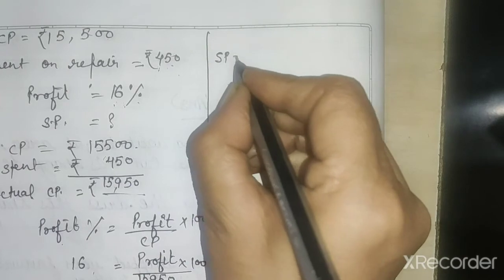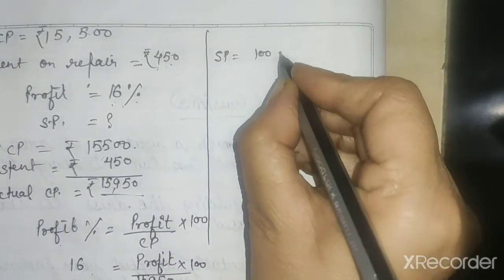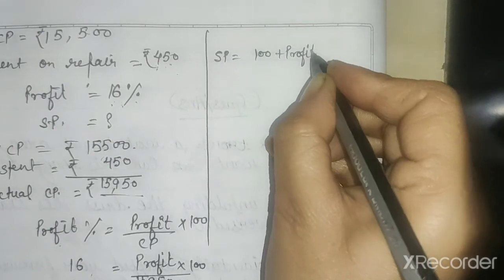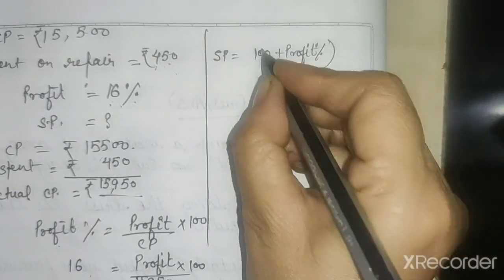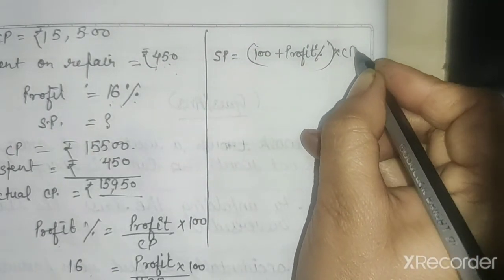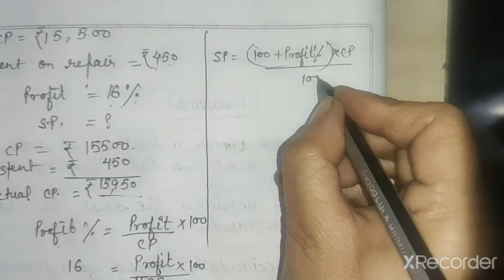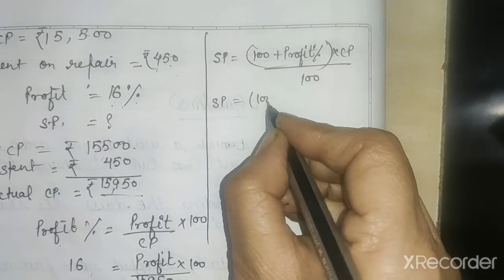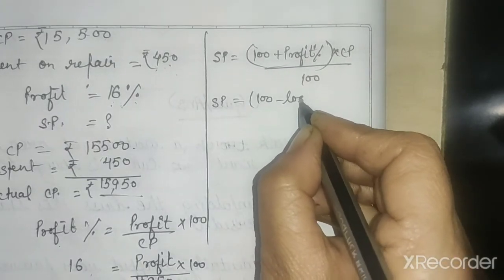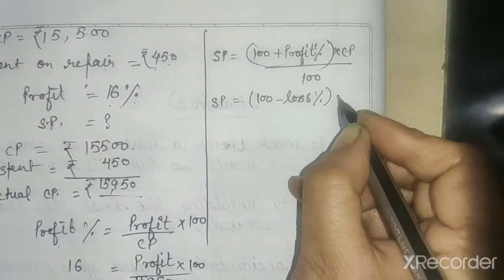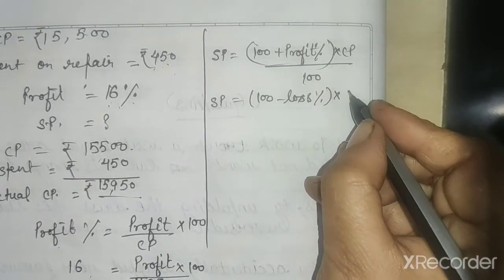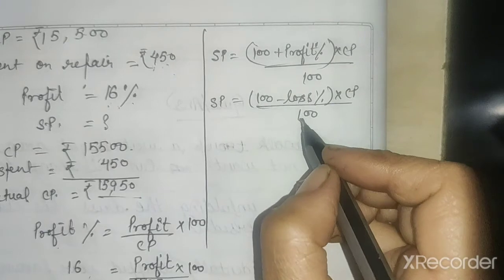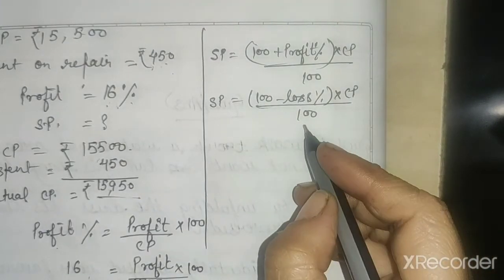SP is equal to 100 plus profit percent, or you can write gain percent, into CP upon 100. And if there is the loss, then SP is equal to 100 minus loss percent into CP upon 100. So by using this directly you can find the answer.